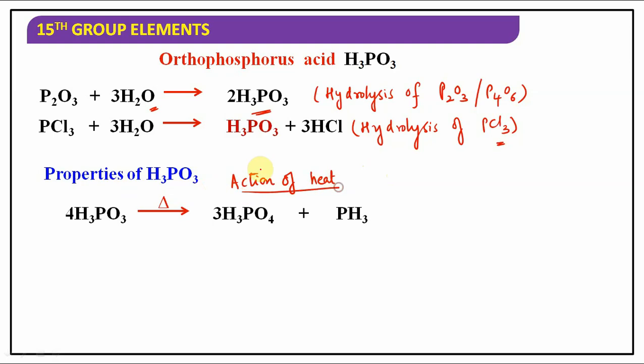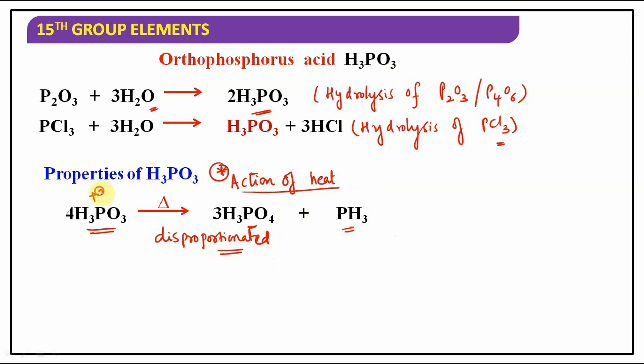Among them, this is one of the reactions. If you heat it, this orthophosphorus acid can be disproportionated to H3PO4, orthophosphoric acid, and PH3, phosphine.